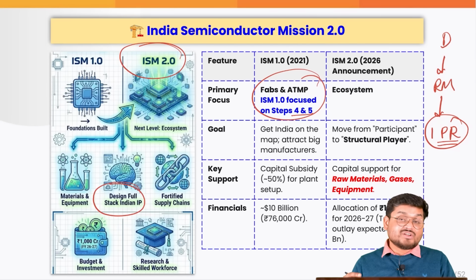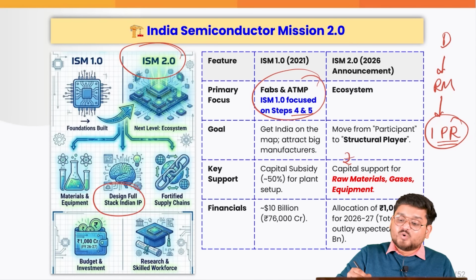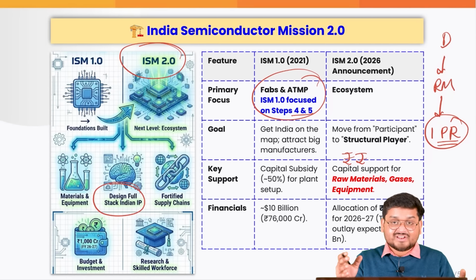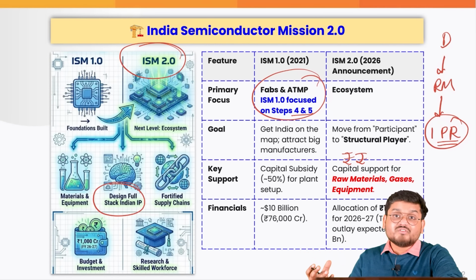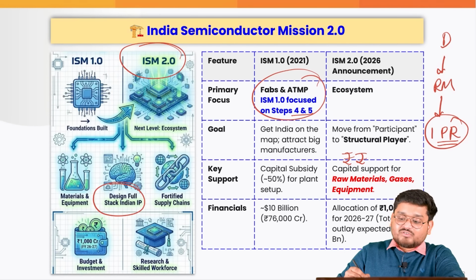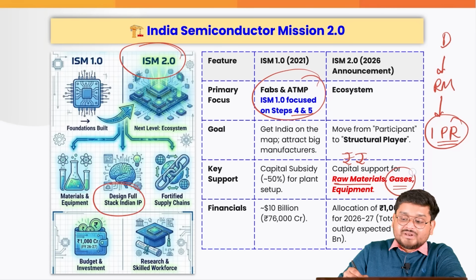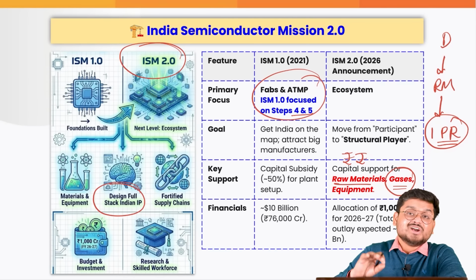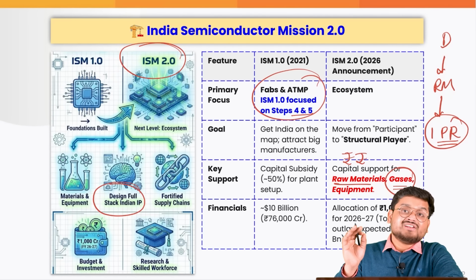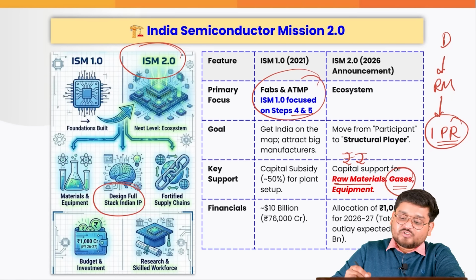Also, we are trying to give capital support. The government will be giving loan support, money to various MSMEs maybe, or startups, or new foreign direct investment. For raw materials, there are so many gases which are used in semiconductors to keep the silicon and the various wafers very, very clean, and also equipment.